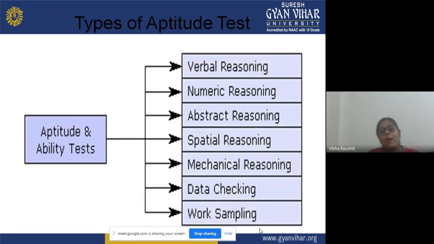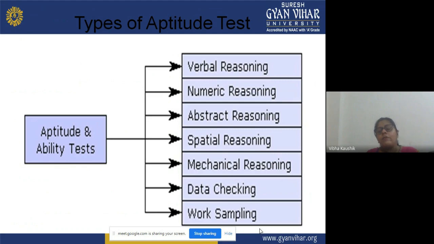Now, types of aptitude tests: there are different types of aptitude tests which can be used by the teacher to know the special abilities or the potentialities of the learner. The first aptitude and ability test is verbal reasoning. When we administer that test, we will be able to know about the verbal reasoning of the particular individual or learner, his potentialities and abilities related to verbal reasoning.